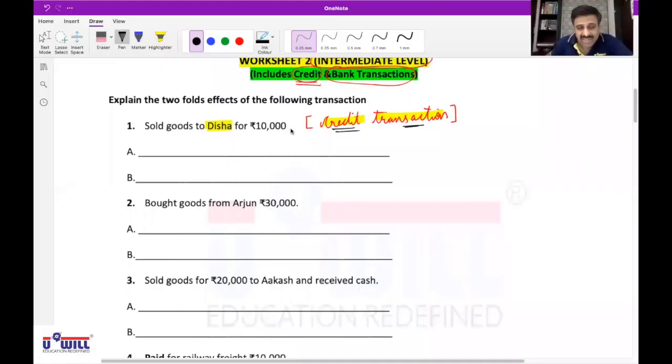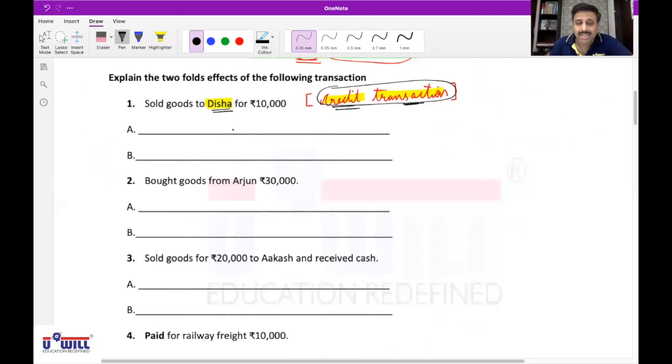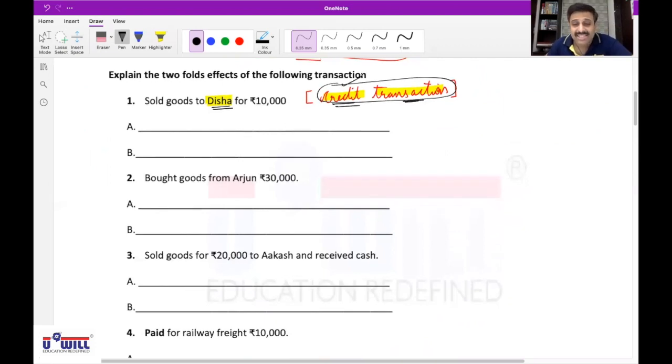Sold goods to Disha for rupees 10,000. Name Disha is given, which means it's a credit transaction. Credit transaction means the money is not yet paid by Disha. That's why we have to remember her name, that we still have to receive money from her. Did you understand this? So if I ask you what comes in, you cannot say cash comes in because it's which transaction? Credit transaction.